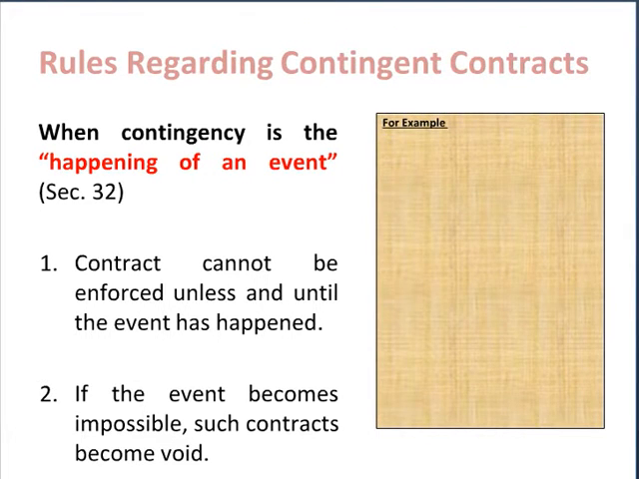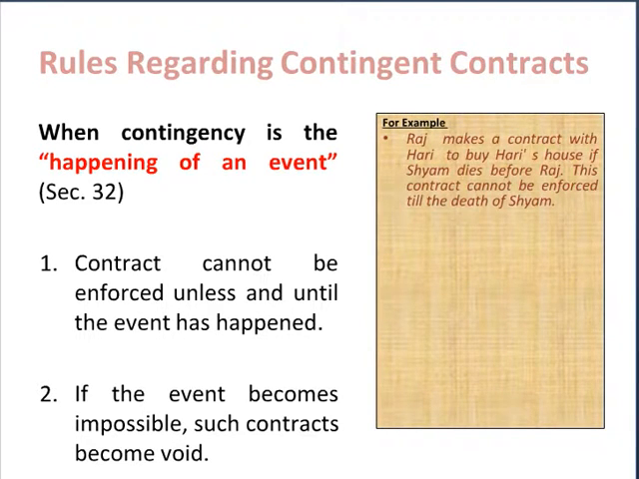Say for example, Mr. Raj makes a contract with Mr. Hari to buy his house if Shyam dies before Raj. This contract cannot be enforced till the death of Mr. Shyam. Here the contract is dependent upon happening of an event, that is the death of Mr. Shyam, and this cannot be enforced unless and until that event happens.